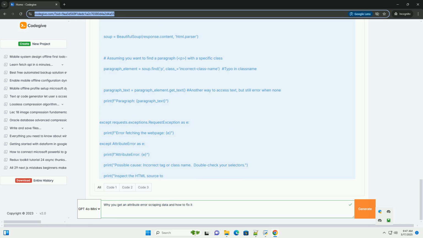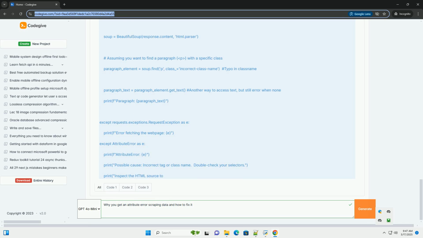Scenario 3, website structure changes. Websites often change their HTML structure, especially during updates or redesigns. What worked yesterday might not work today. Explanation. If the website has removed or altered the div with class product-card or the h2 element within it, soup.find will return None. Solution: 1.